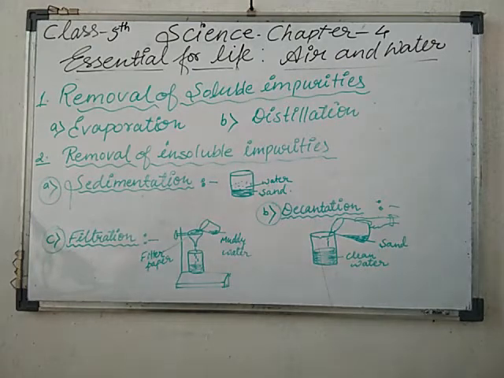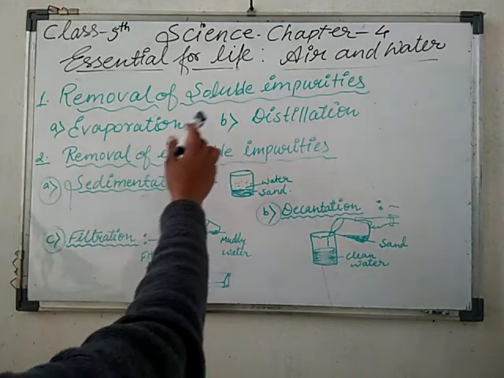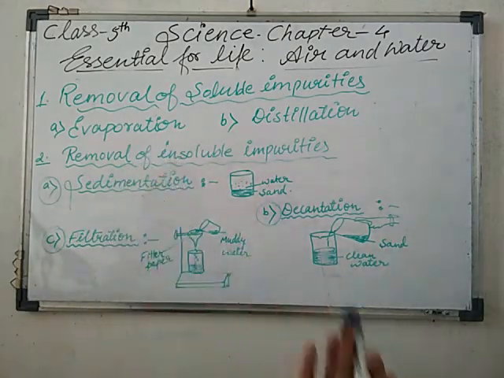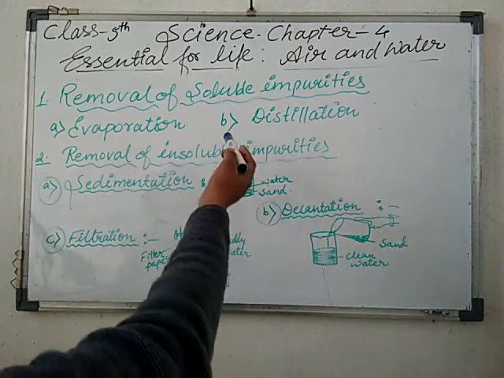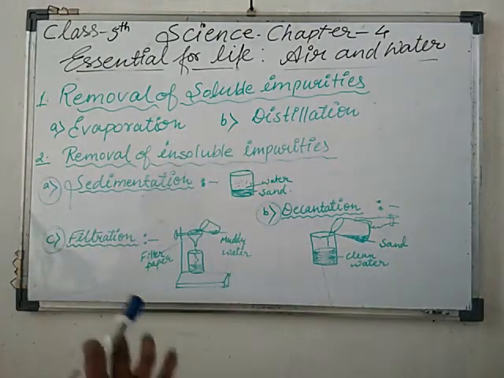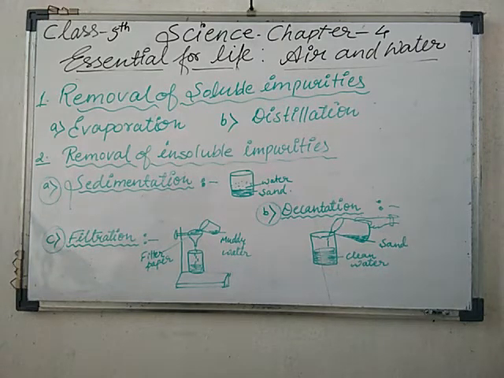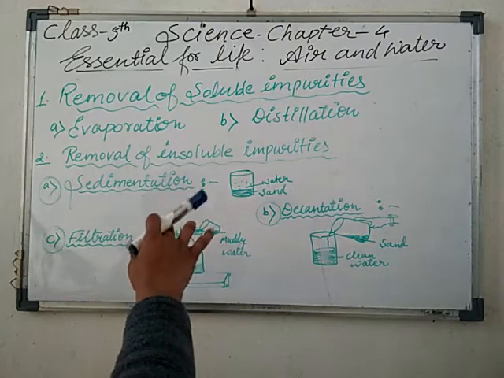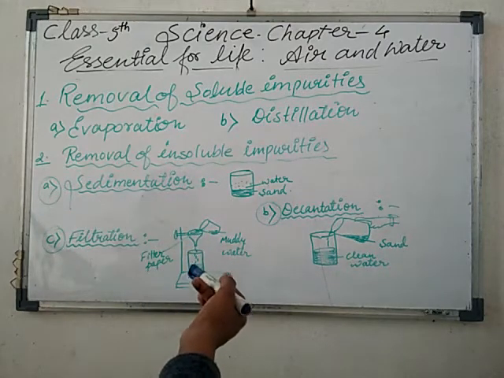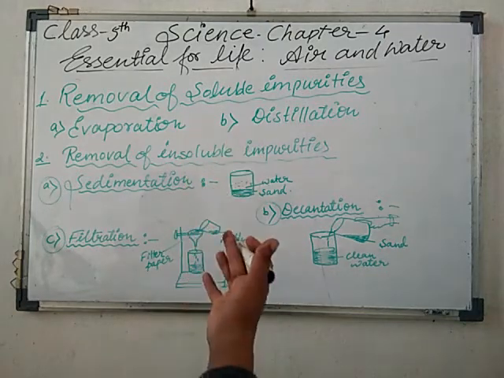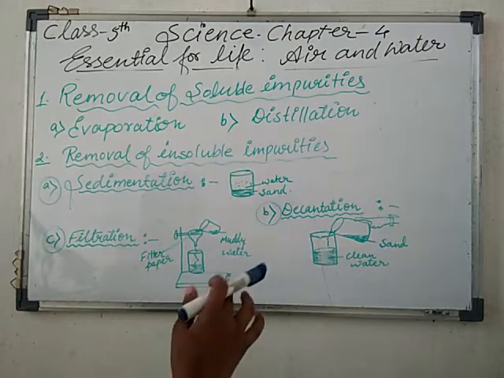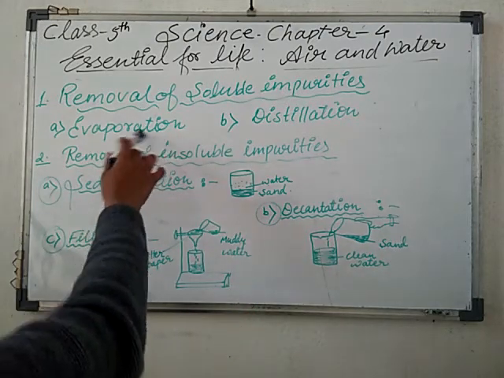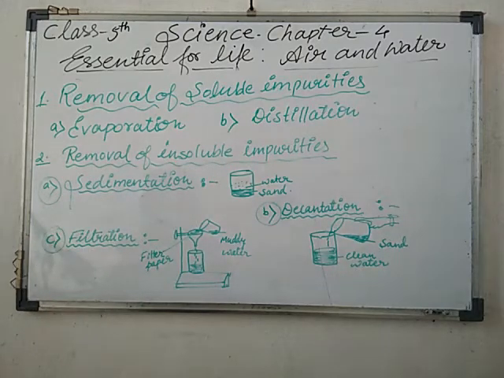so dear students, just have a look at how we can remove the soluble impurities. As is very well known, by the process of evaporation we can remove the soluble impurities from the water. We can also remove them by the distillation process. In evaporation, the solution containing soluble impurities is heated in a utensil, and all the water evaporates. Okay, now it changes into steam and the impurities are just left behind in the utensil. Okay, so by the process of evaporation we can easily get the impurities left in the utensil.